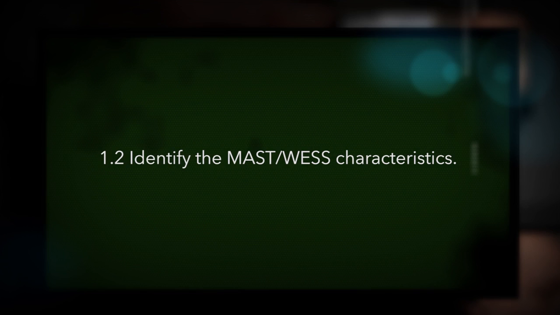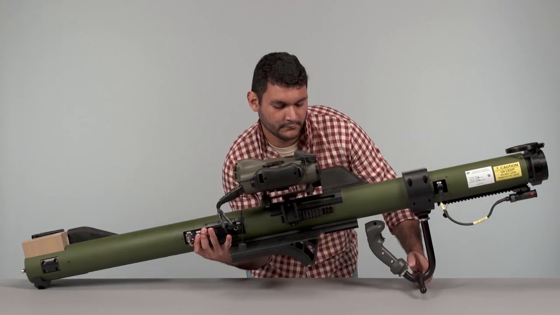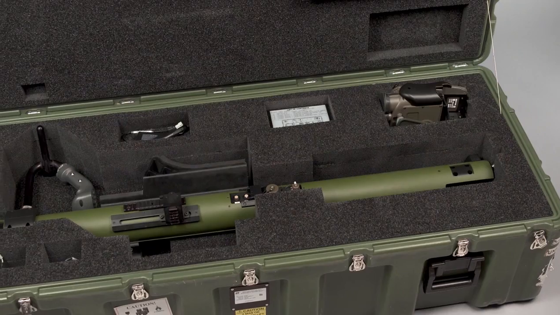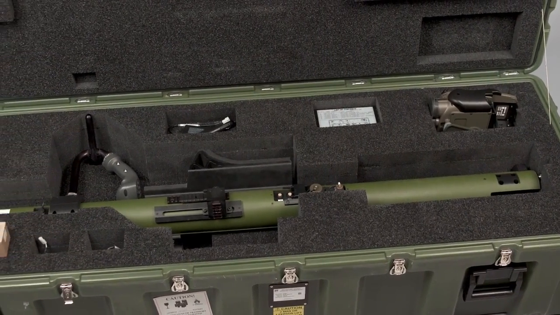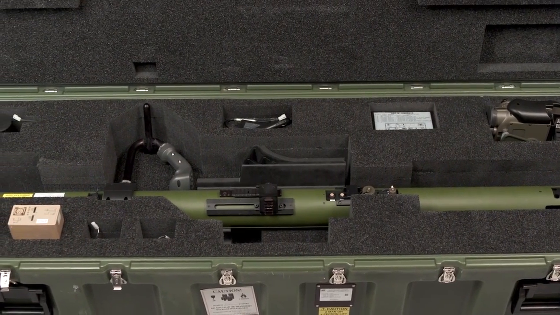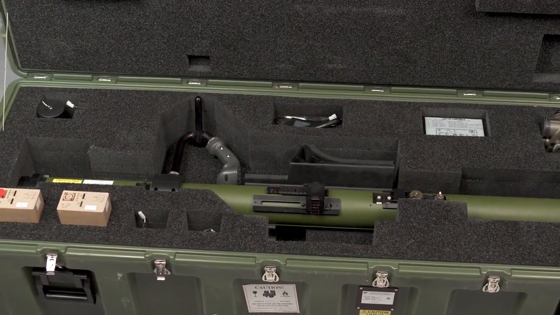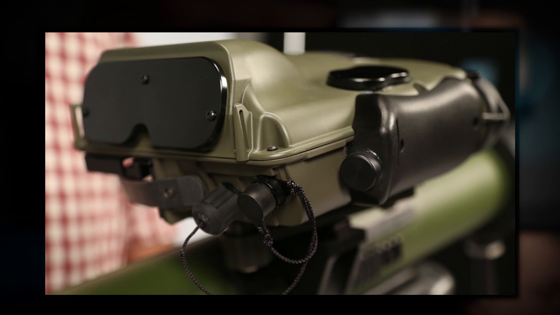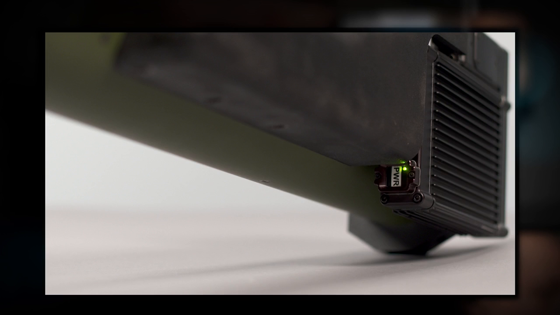Identify the MAST-WESS characteristics. The MAST assembly weighs approximately 34 pounds with the battery installed. It is stored and transported inside of a transit case weighing approximately 140 pounds when loaded. The MAST assembly characteristics are a thermal imager, which provides thermal sensitive images and magnification, a computer which controls all